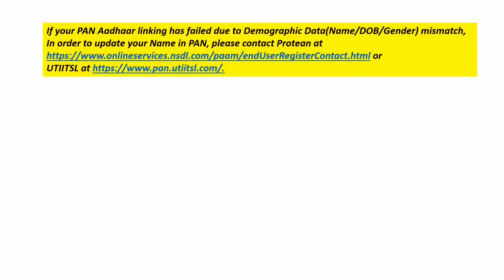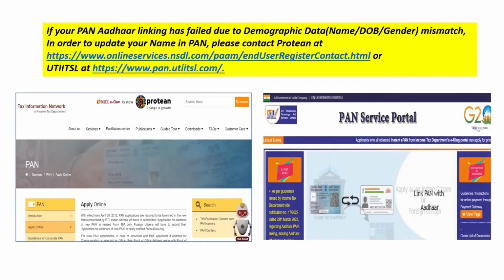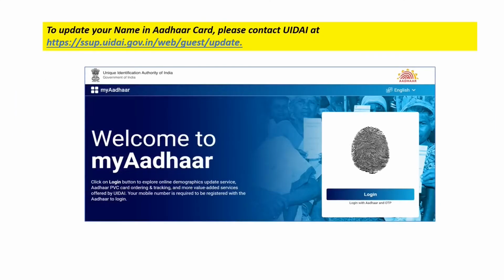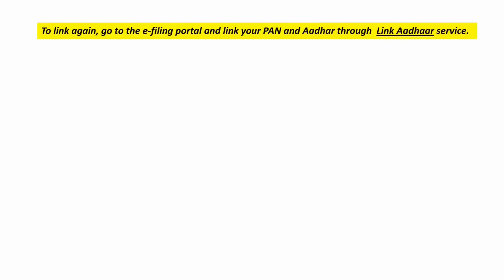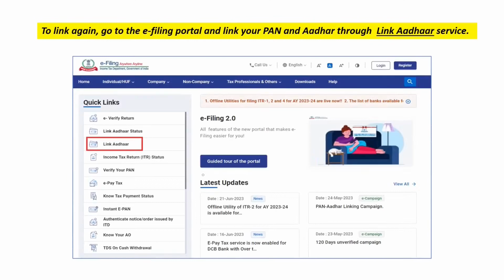If your request has failed due to demographic data, that is name, date of birth or gender mismatch, you can update your name in PAN by contacting Protean. To update your name in Aadhaar card, please contact UDAI. You can also send an email to UDAI Help Desk requesting specifically for data extraction for your Aadhaar number. To link again, go to e-filing portal and link your PAN and Aadhaar through Link Aadhaar service.